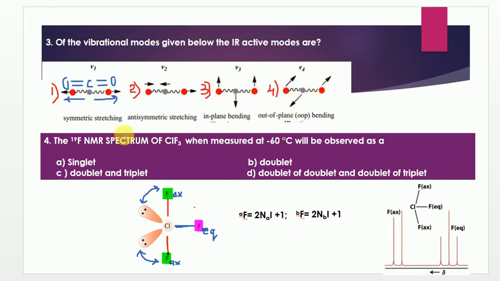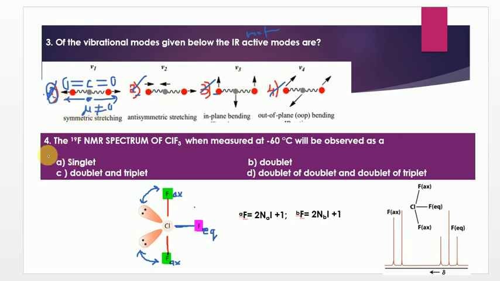In all these cases, except one, the remaining cases 2, 3 and 4 show a change in the dipole moment. But in this case, the stretching happens on either side equally, so there is no change in the net dipole moment. That is the reason this is IR inactive. So except 1, the options 2, 3 and 4 are right. Which is not IR active? You can say it is 1, because there is no net change in the dipole moment.